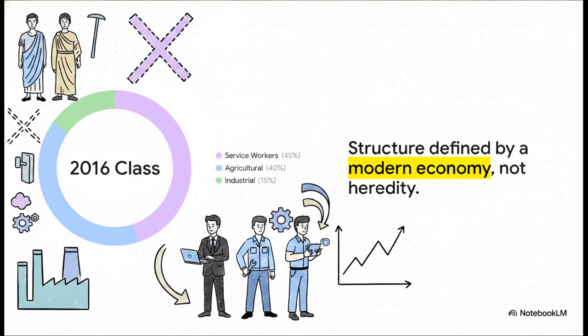And just look at where that leaves us today. By 2016, the data shows a completely stark contrast to the ancient agrarian empires we started this explainer with. I mean, for thousands of years, the peasantry made up like 90% of the population. But here, agricultural workers have plummeted down to roughly 40% of the workforce. They've been overtaken by this massive, surging class of service and industrial workers. The social structure isn't defined by rigid bloodlines or some arbitrary essay exams anymore. It's driven by a highly dynamic, hyper-industrialized economy.